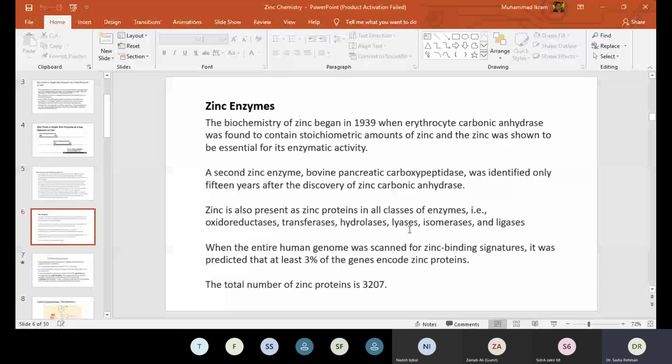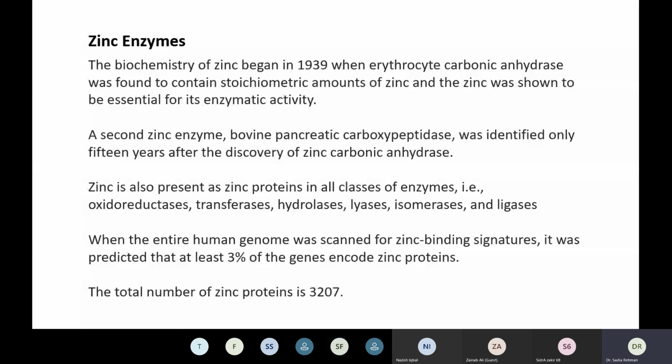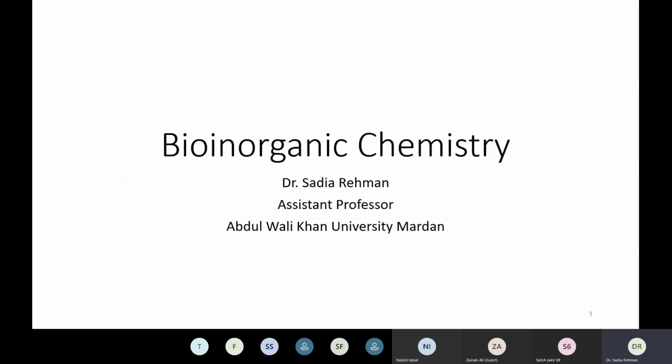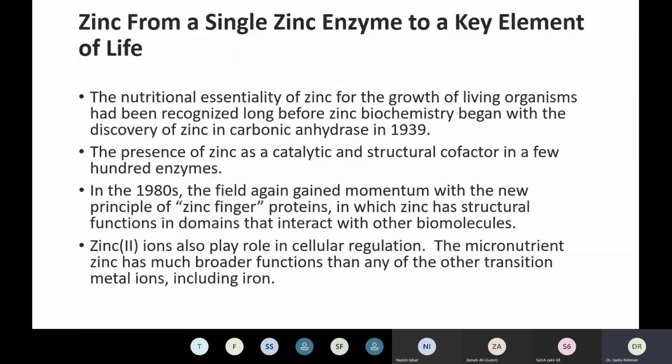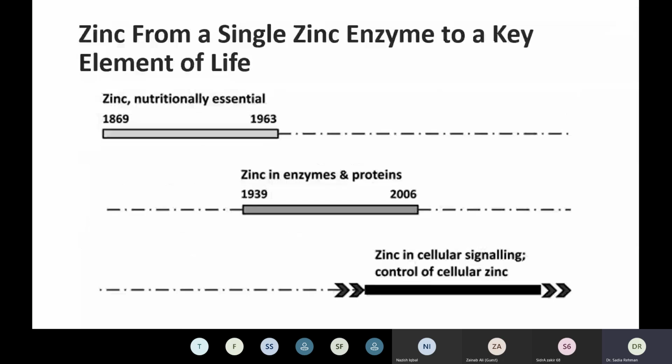Sure. The zinc, this is a very important metal. Yesterday we started this zinc chemistry, and we talked about its chemistry, that its importance is revealed from the different enzymes which are present inside biological systems. This was recognized as an essential metal ion inside biological systems by scientists. It has many enzymes like lyases, hydrolases, transferases, oxidoreductases, isomerases, ligases. The total number of zinc proteins is 3,207 inside biological systems.